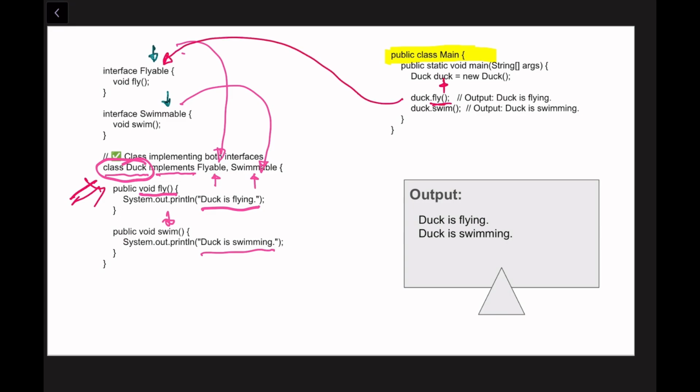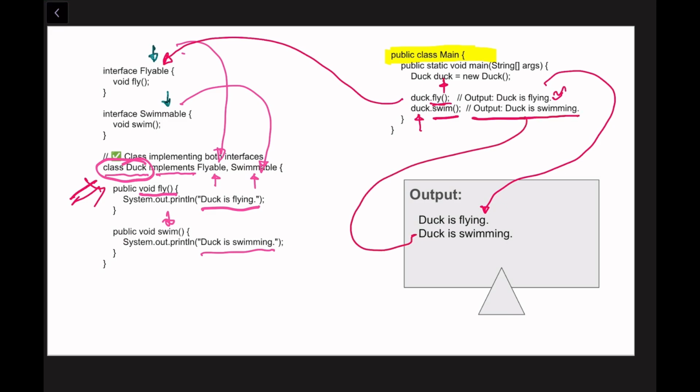So the output would be "Duck is flying". Let's see on the output screen. Yeah, "Duck is flying". And another method we are calling with the help of this object is the swim method. Swim method will print the output "Duck is swimming". Let's see on the output screen. Yes, "Duck is swimming". So this is the way you can implement multiple interfaces in Java. It is not possible with classes, but it is possible to implement multiple interfaces with a single class. So this is the example for multiple interfaces.